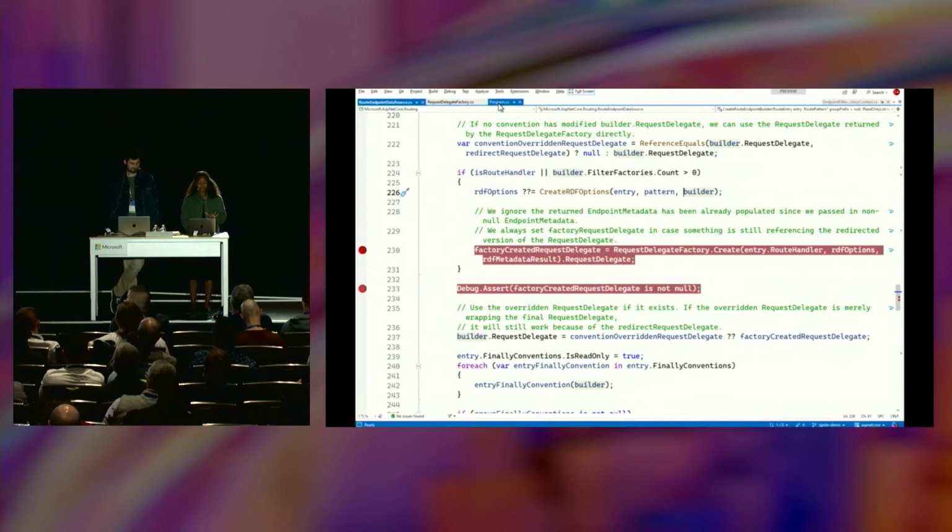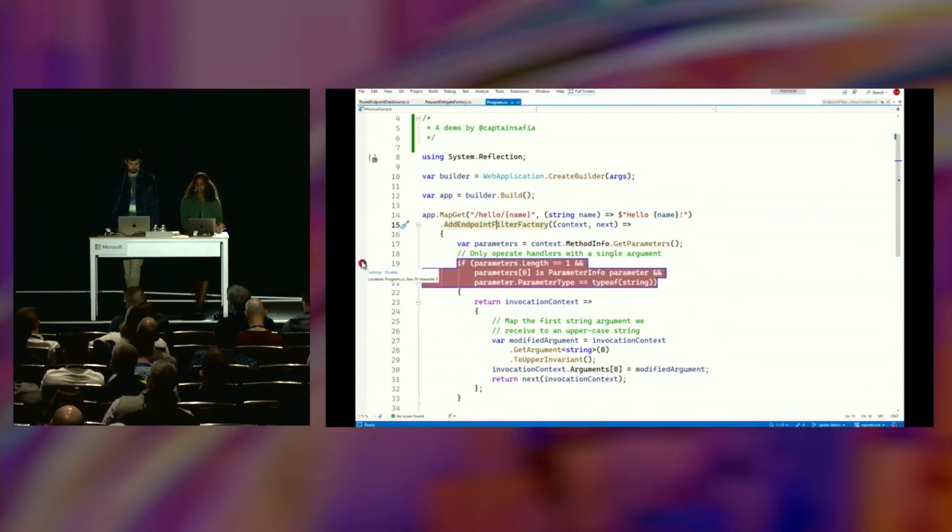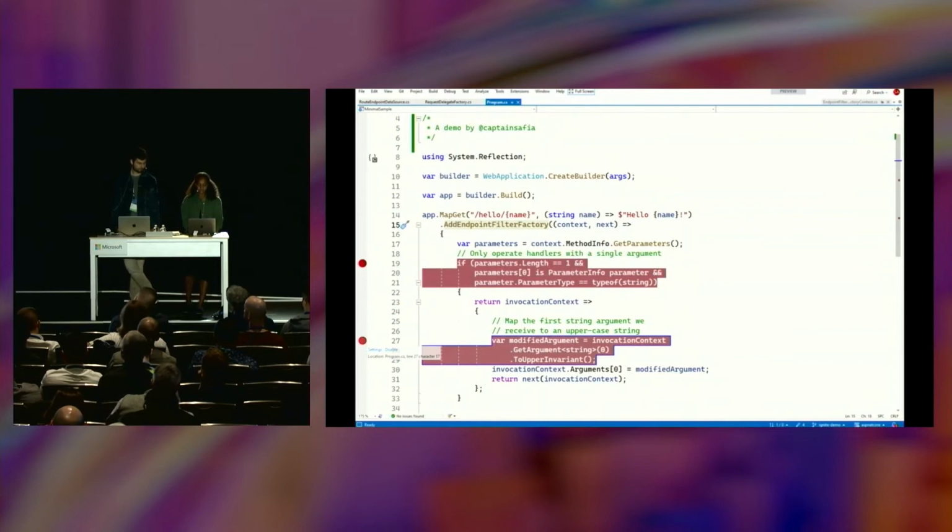So heading back in, now that we've kind of got a landscape or map to guide us through this landscape, we know there's going to be parameter binding, we know we're going to have to build a filter invocation pipeline, and we know we're going to have to write out responses. We can actually step through the code with a little bit more confidence. So what I'm going to do is set a couple breakpoints here. I'm going to set one inside my endpoint filter factory, and then I'm going to set one inside the filter that it returns. So let's go ahead and do that.